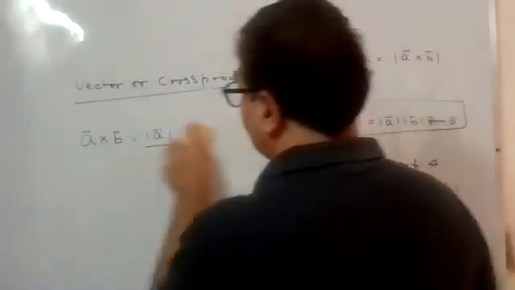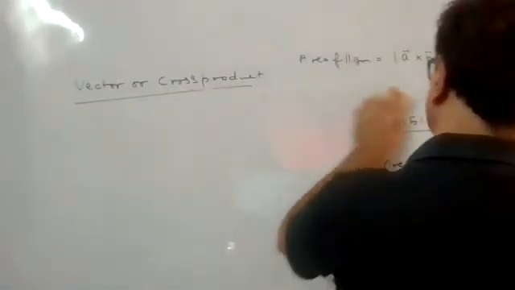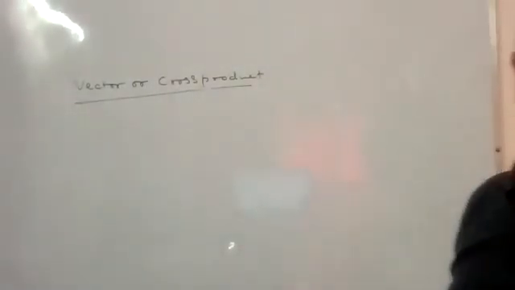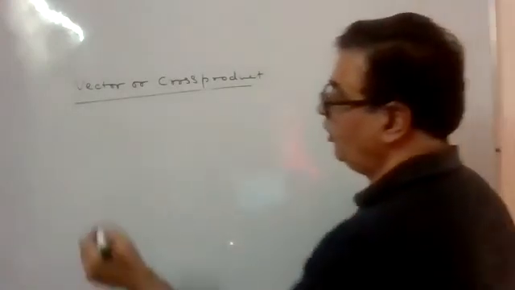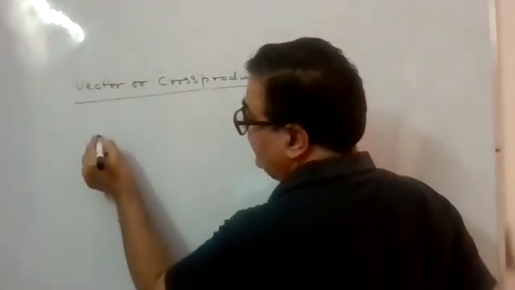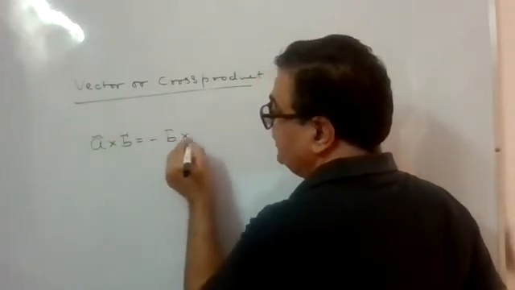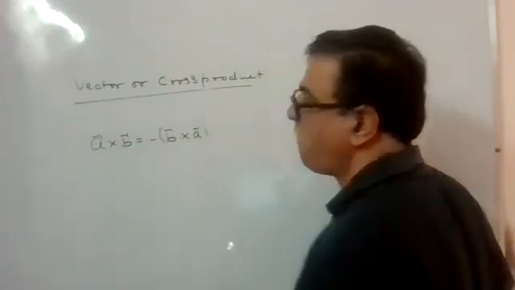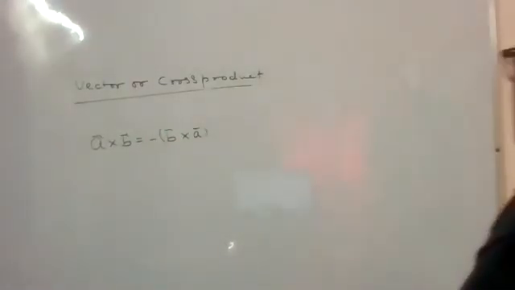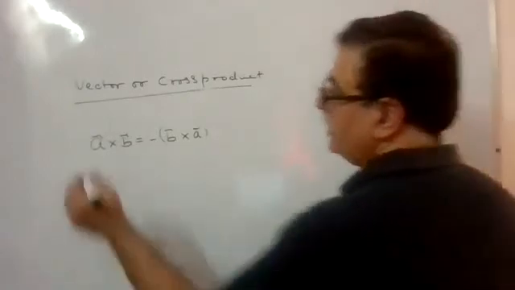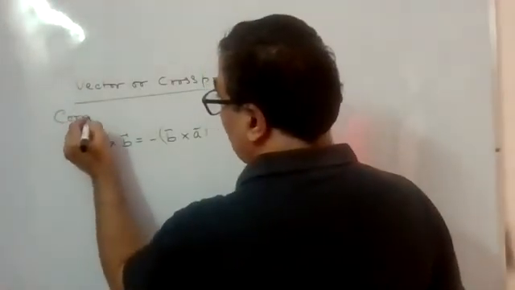Now write down properties. Properties of cross product. First property which I told you already, that is A cross B is minus of B cross A. This already I told you, commutative property does not hold here.